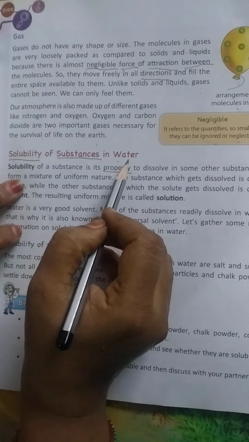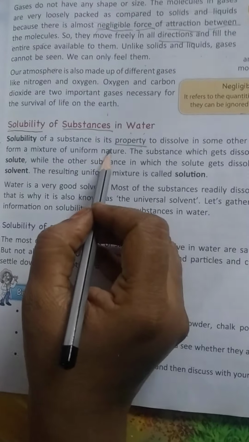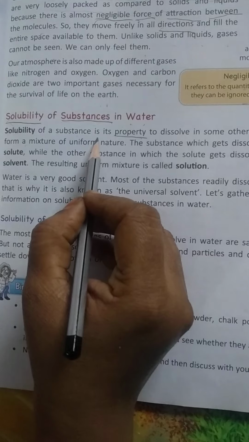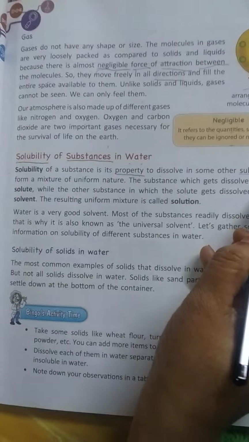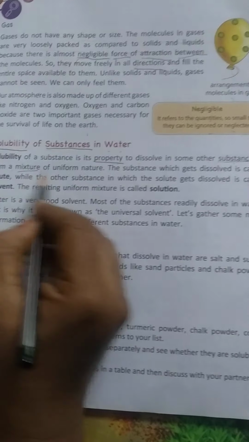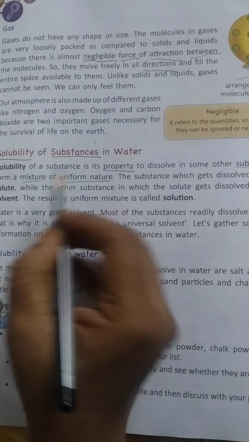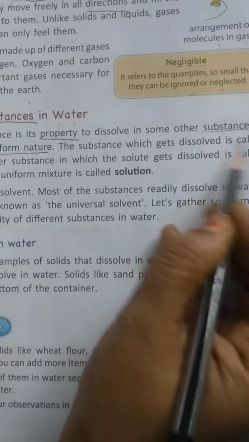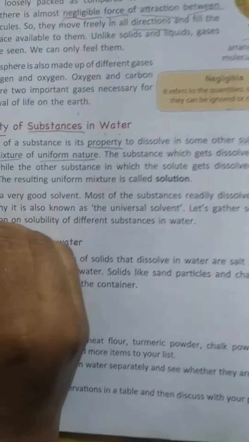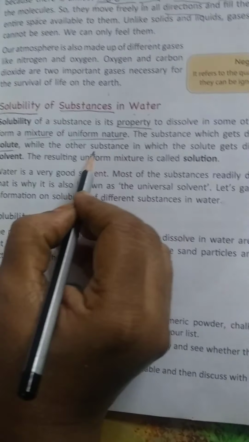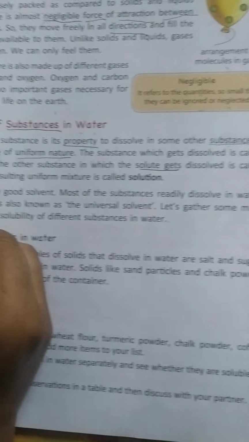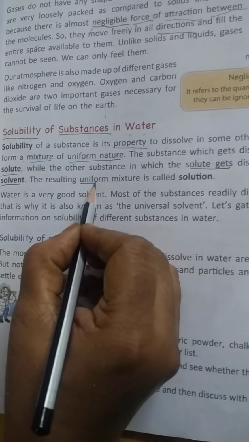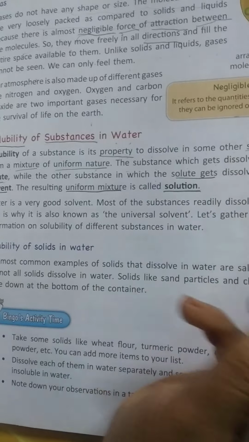Solubility of substances in water. Solubility of a substance is its property to dissolve in some other substance to form a mixture of uniform nature. The substance which gets dissolved is called the solute, while the other substance in which the solute gets dissolved is called the solvent. This results in a uniform mixture called a solution.